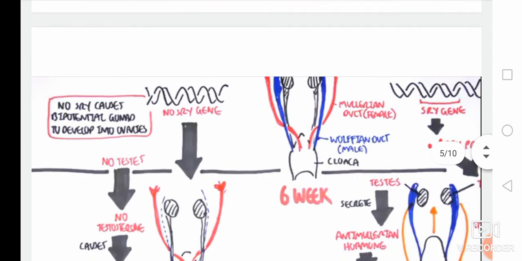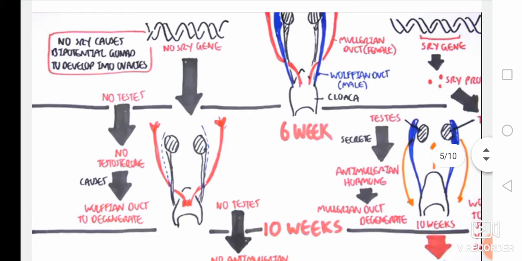At the time of feminization, here in the DNA there is no SRY gene. So no testes are produced, and due to no testes, no testosterone is produced. So it causes the Wolffian duct to degenerate.